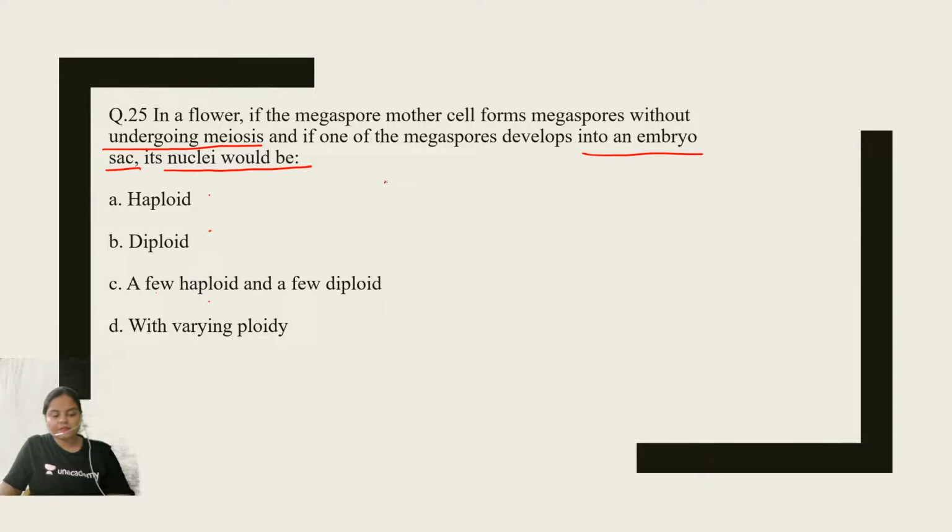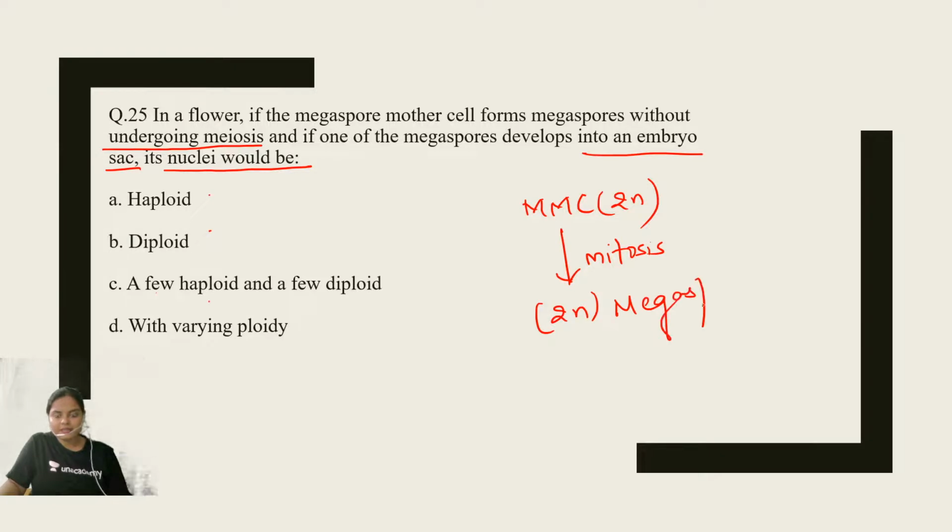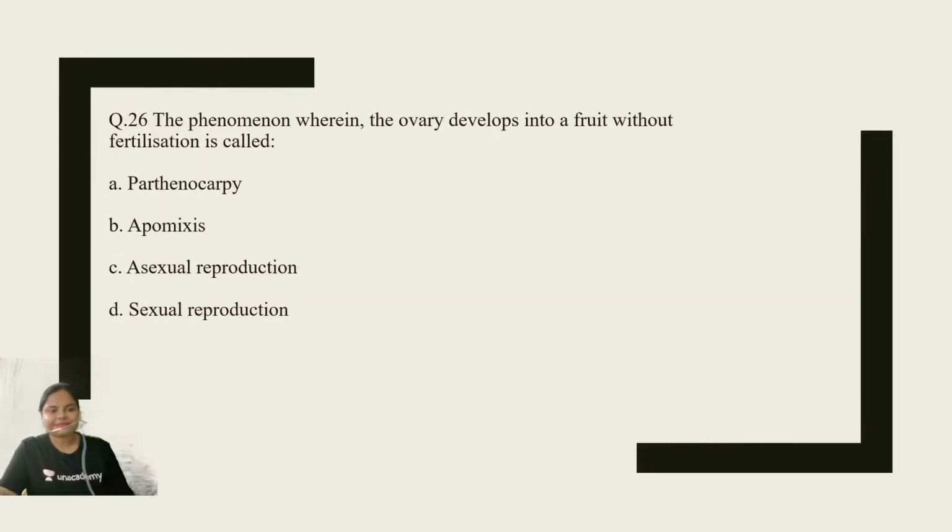If the megaspore mother cell is not undergoing meiosis during the formation of megaspores, that means it is dividing by mitosis. The megaspore mother cell is diploid, so the megaspores formed will also be diploid in nature. So the correct answer is option number B, diploid. Very good, Narendra.